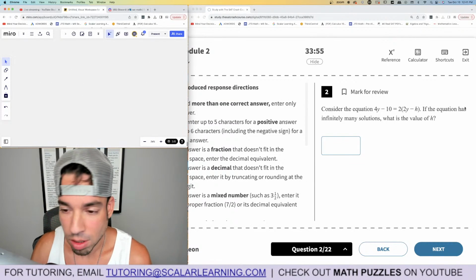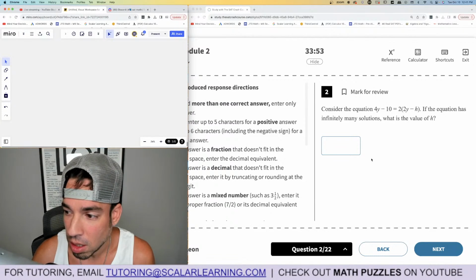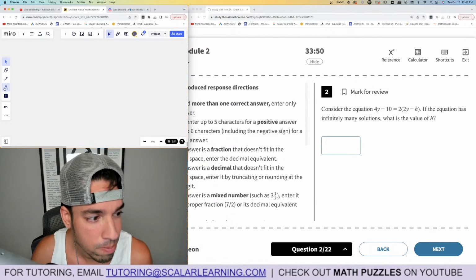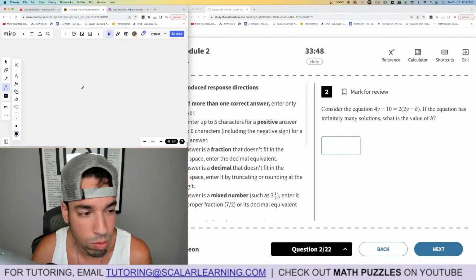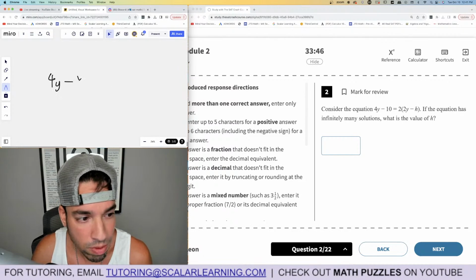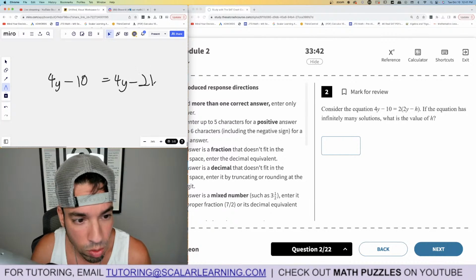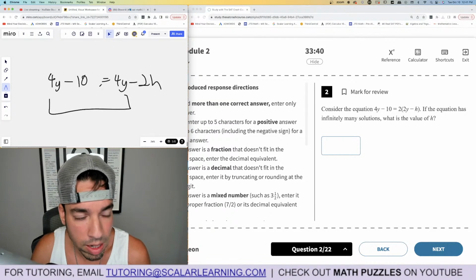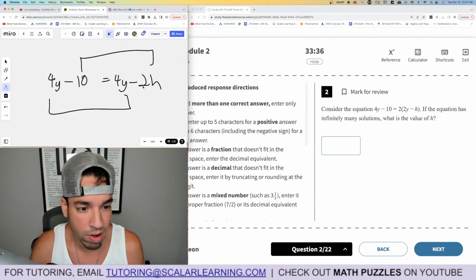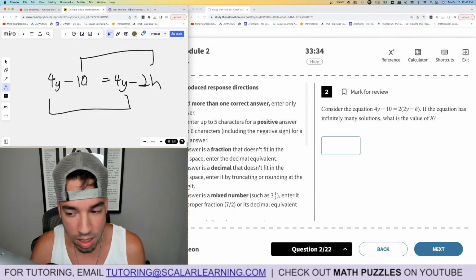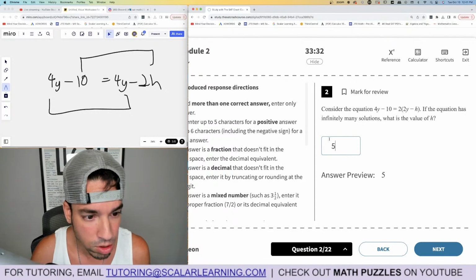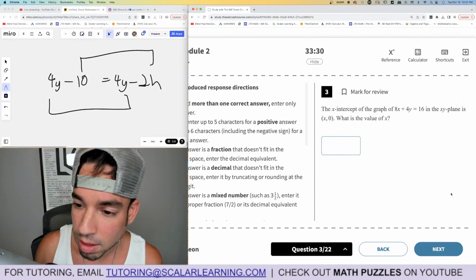Overuse, I suppose. Consider the equation, if the equation has infinitely many solutions. All right. Infinitely many means both sides, left and right, are exactly identical. So let's simplify the right side. 4y minus 10 equals 4y minus 2h, you see? So these are already identical, correct? These must be identical as well, which means h would have to be 5, right? -2 times 5 is -10, just like on the left. So 5 is the winner. Next.